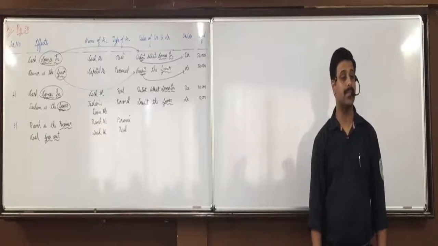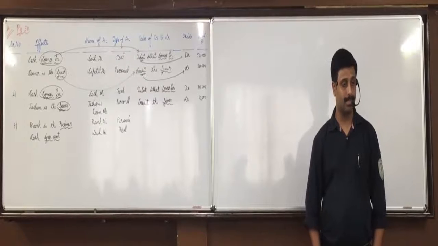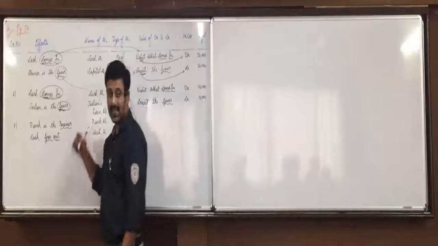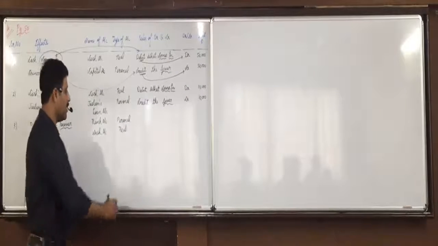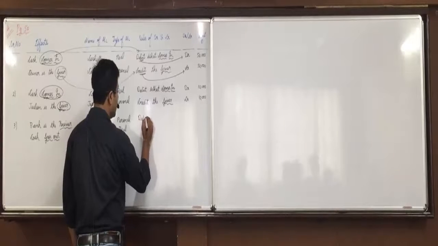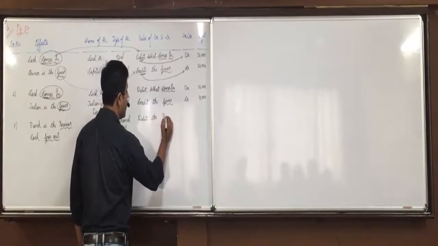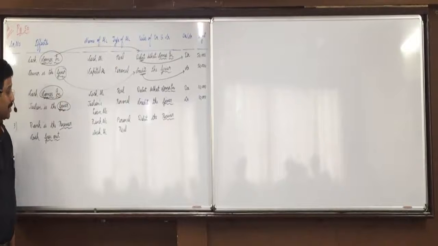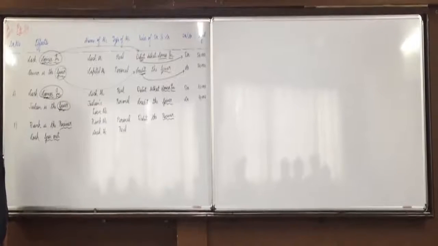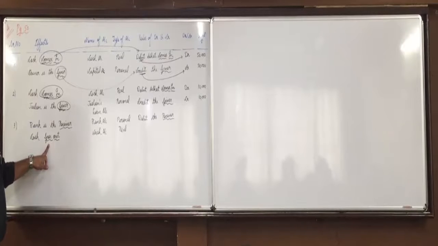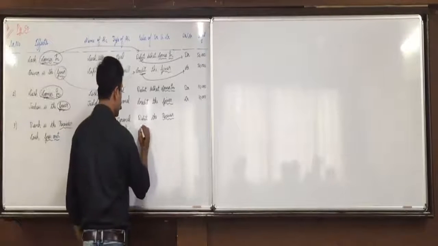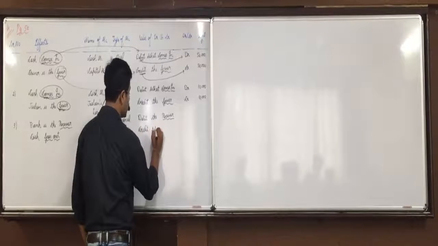Kiran, personal rules. Debit the receiver, credit the giver. Here bank is the receiver, so which rule will come? Debit the receiver. Here bank is the receiver, so the rule will be debit the receiver. Are you with me on this? And real rules: debit what comes in, credit what goes out. And here which one will apply? What goes out. Credit what goes out. Cash goes out, so the rule applied will be credit what goes out.